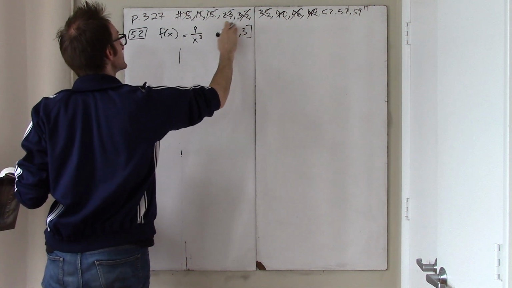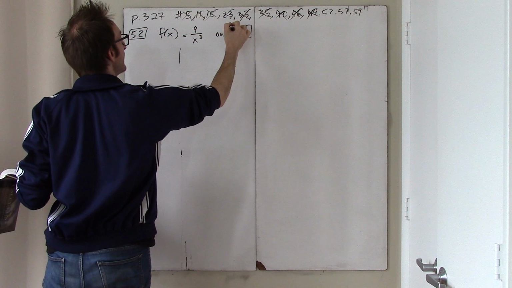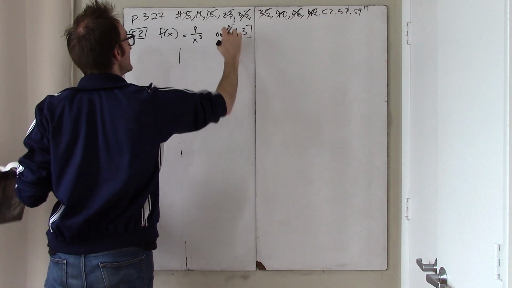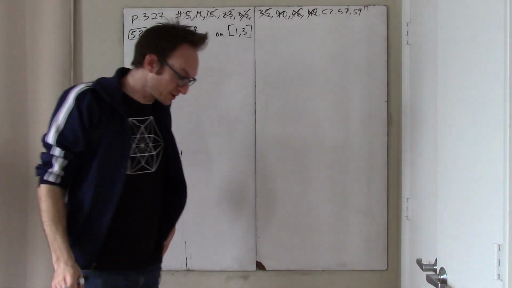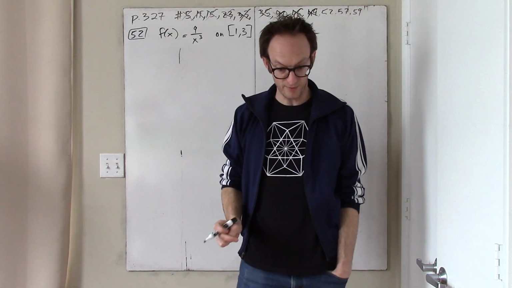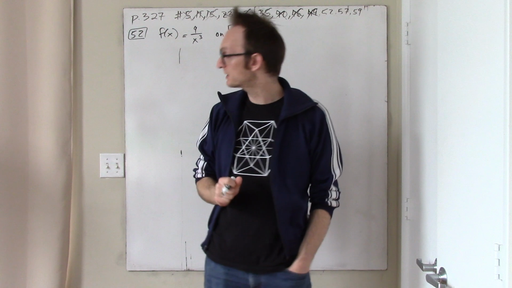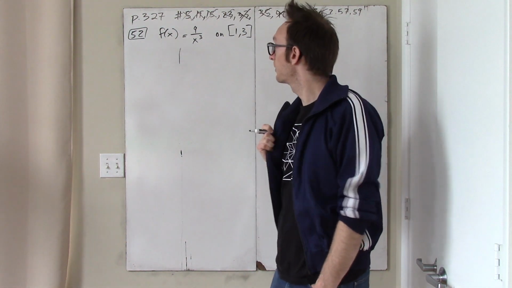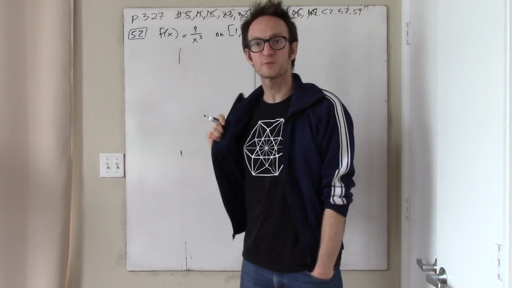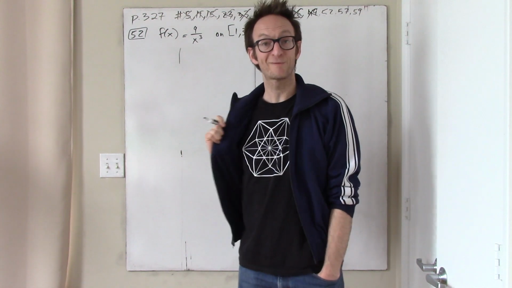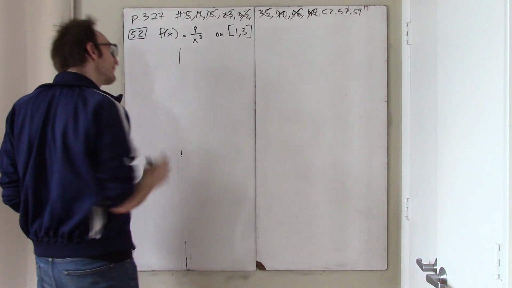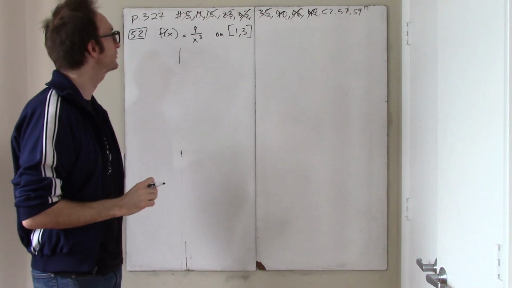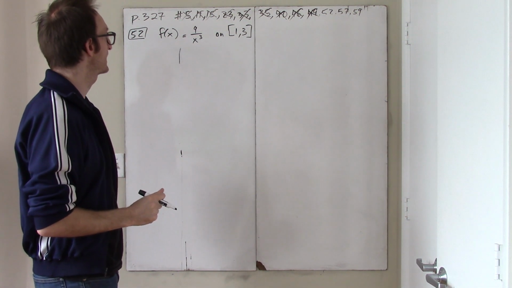And this problem is addressing the mean value theorem for integrals, which is of big importance in understanding, in my opinion, the mean value theorem, or in understanding the fundamental theorem of calculus. And we talked about this in the video. What is the mean value theorem for integrals? Well, it involves the average value of a function. So we need to compute the average value of this function first on this interval. So let's do that by making a picture.